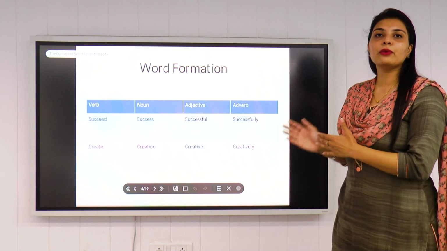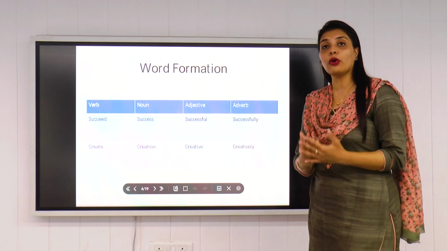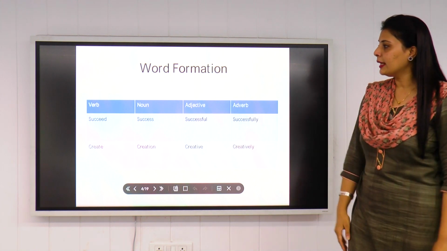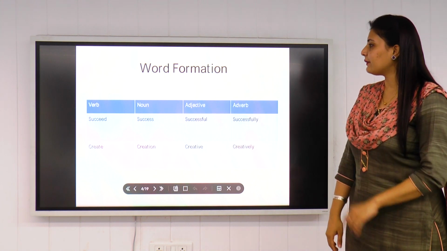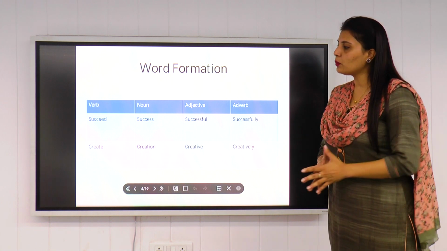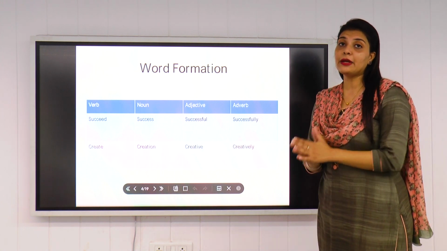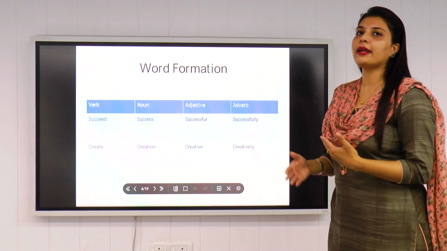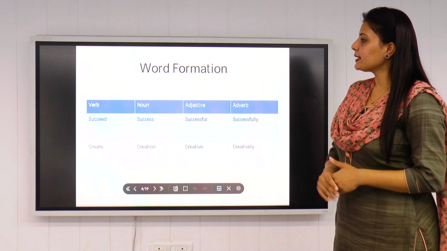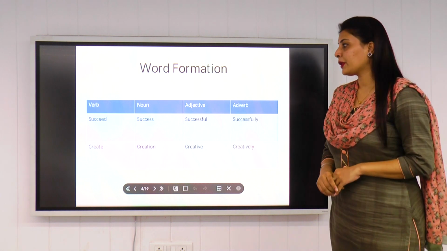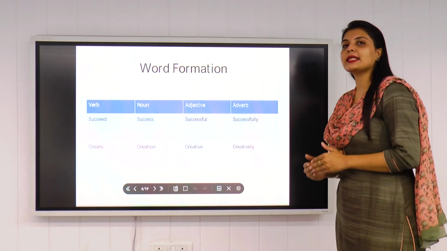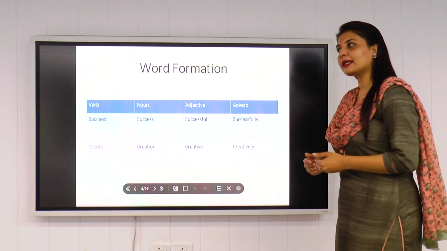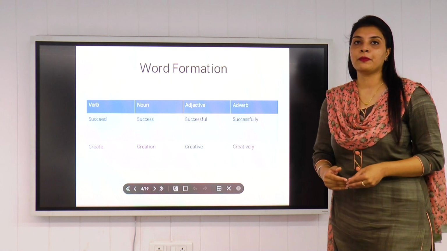Now, how do we work over it? Like I told you, the 4 of them: verb, noun, adjective and adverb. As you can see on screen, there is a verb, a noun, an adjective and an adverb. I have written one word in different versions, in different parts of speech, or they are created differently. The first word is succeed. It is a verb. Similarly, the word success is a noun. Successful is an adjective. Then comes successfully. That is an adverb.